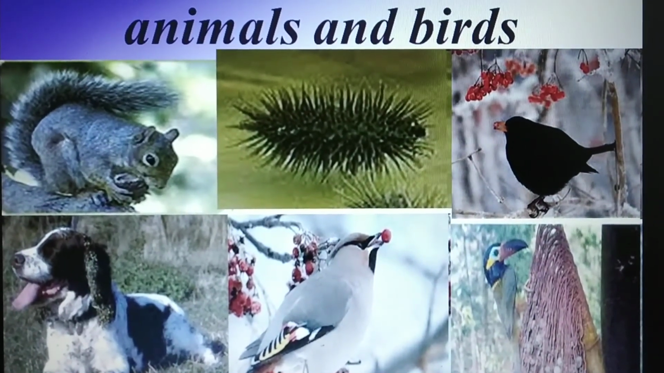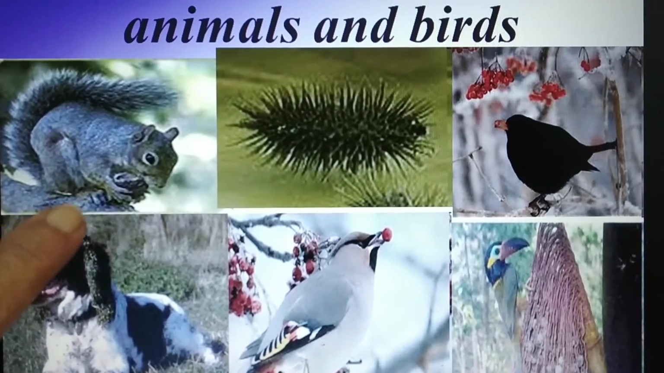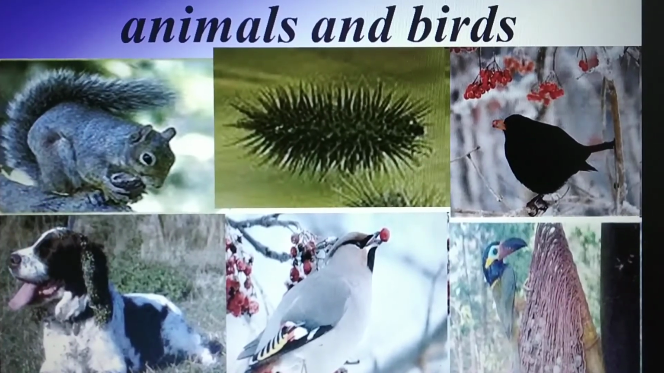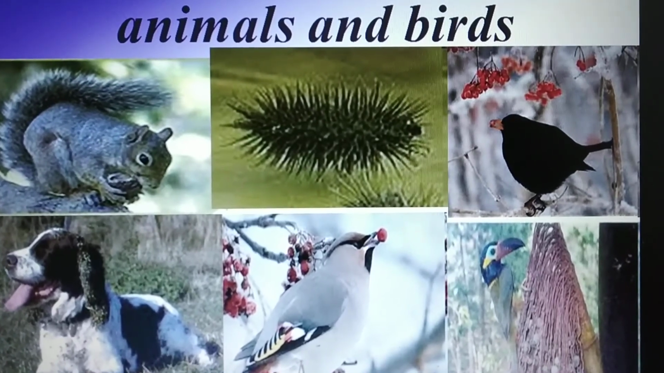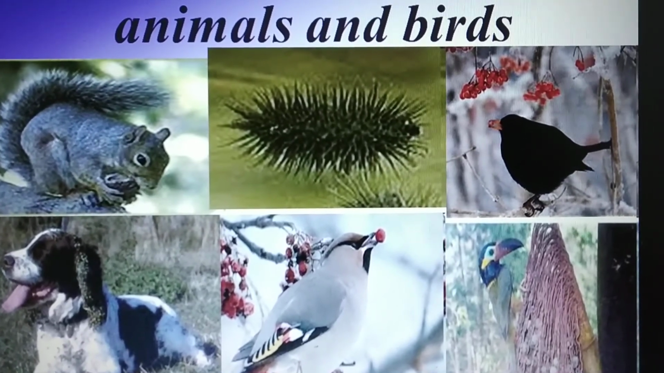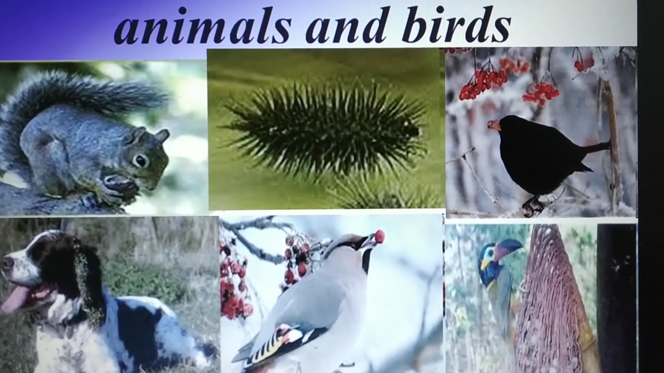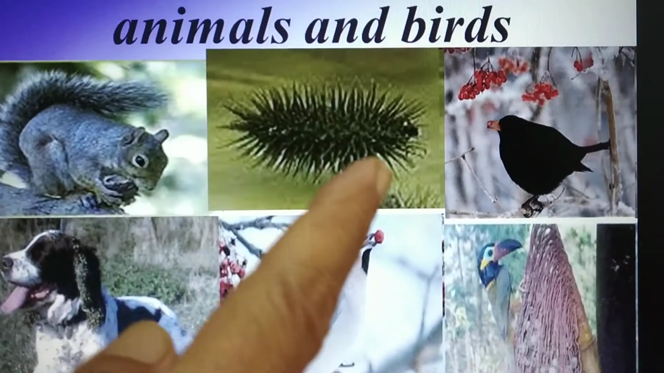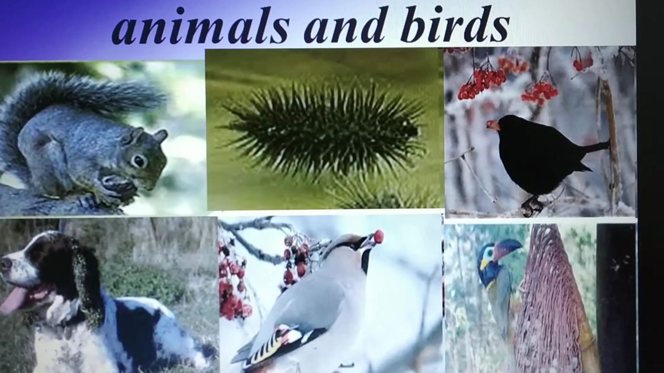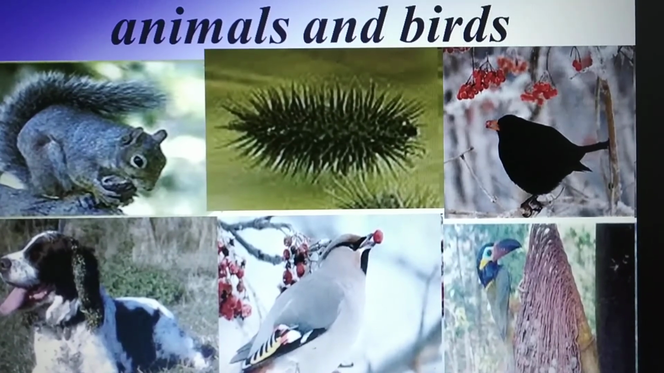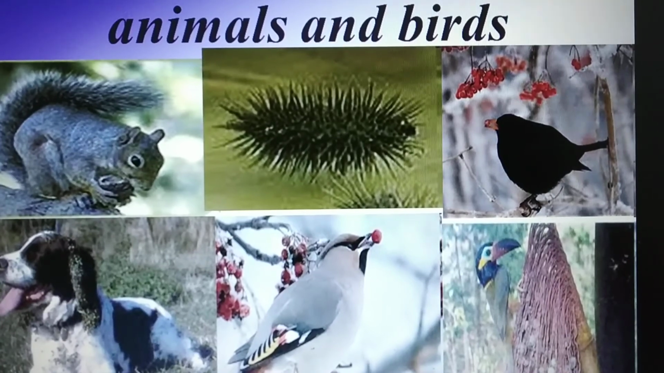Seed dispersal by animals and birds. Here you can see the squirrel. The squirrel is eating fruit, and after eating the fruit, he drops the seeds on the ground. And when they drop on the ground, a new plant grows from that seed. Here also, birds are eating fruits, and they drop the seeds on the land, and during the rainy season these seeds turn into a new plant.